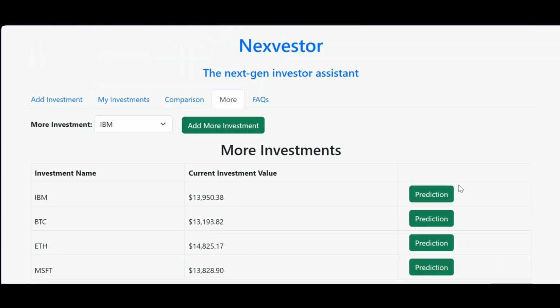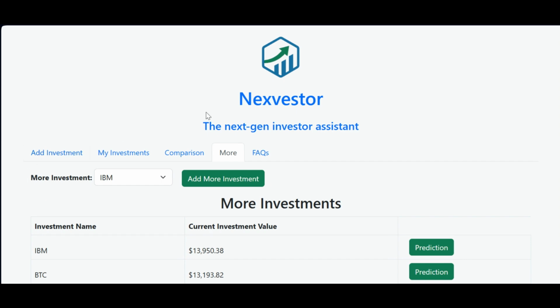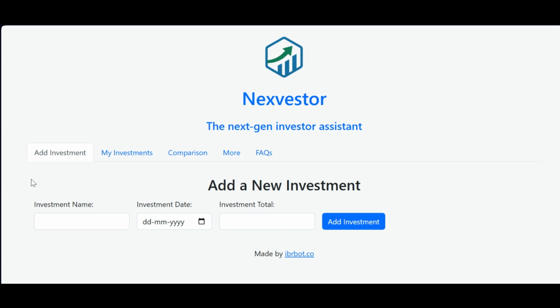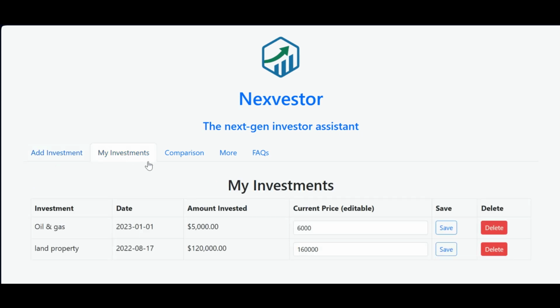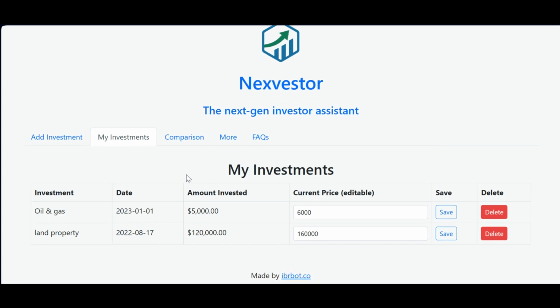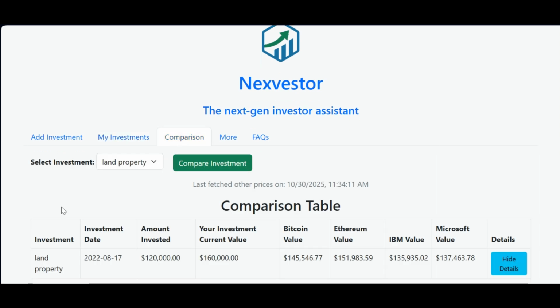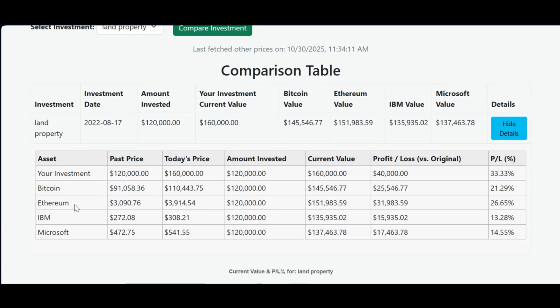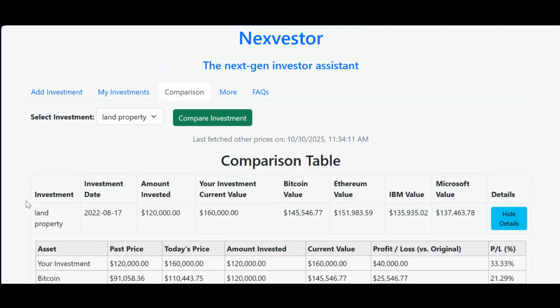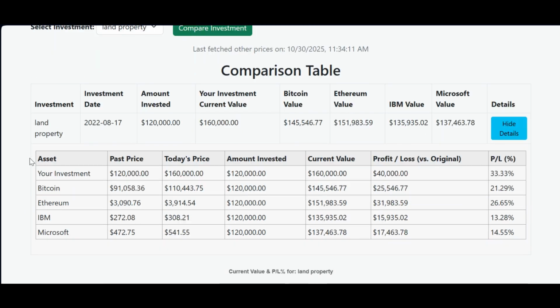I built this tool to be an in-browser tool, which means it's a private tool. When you add your investments, it saves it only to your browser, to your computer, so it's private for you only. No server is touching any investment data. It is all on your browser. The only thing that it is using another server for is to grab the pricing of Bitcoin, Ethereum, IBM, Microsoft data from the API that provides the data. It does not share anything about your investments. It's only in your browser. If you delete all your browsing cache, it will delete all of this information. It's only on your browser for yourself.